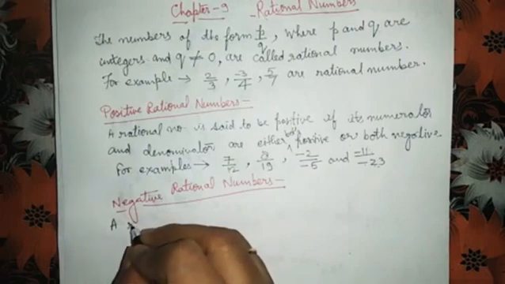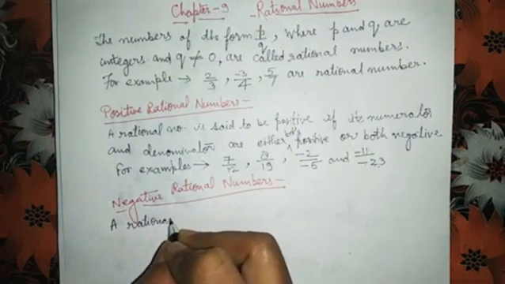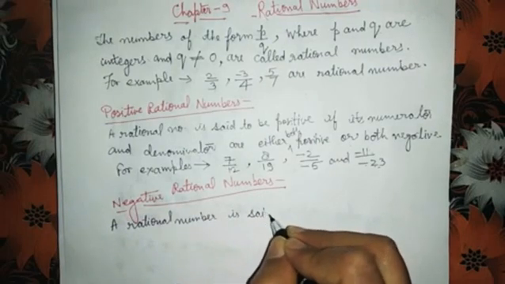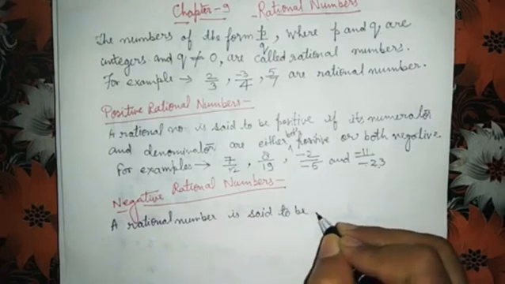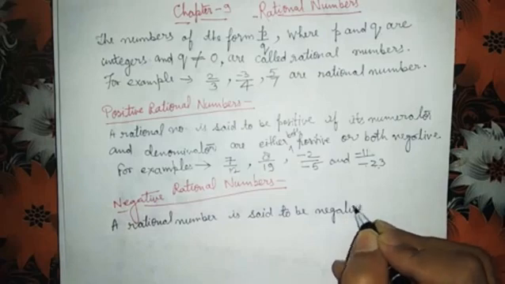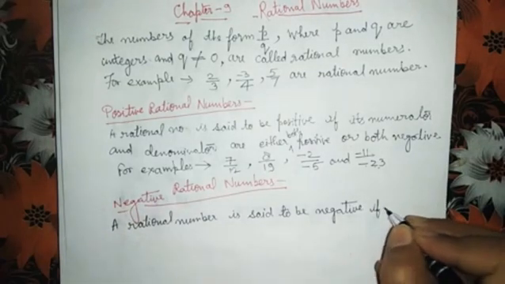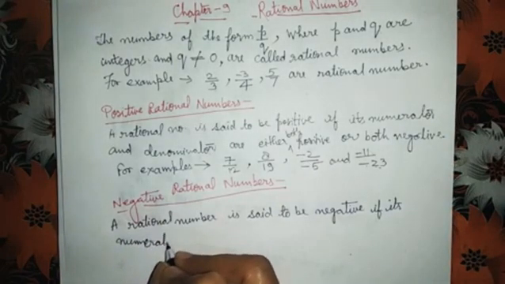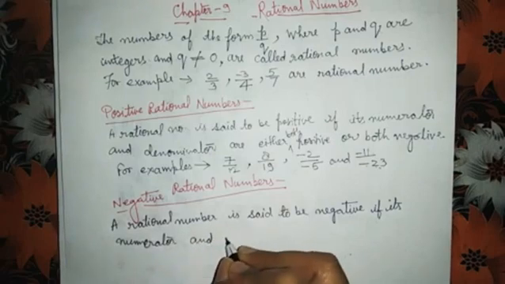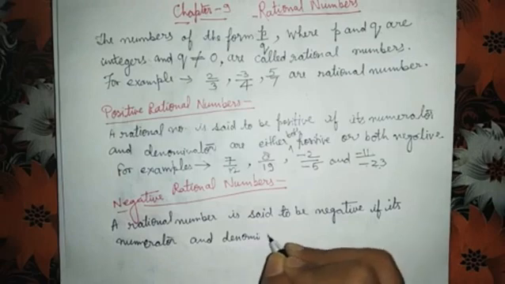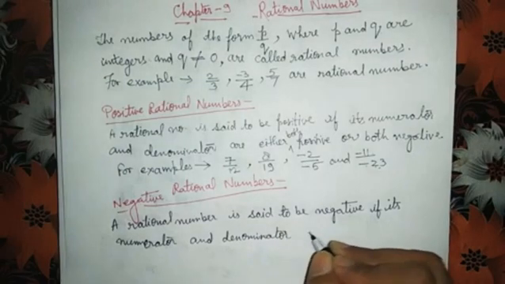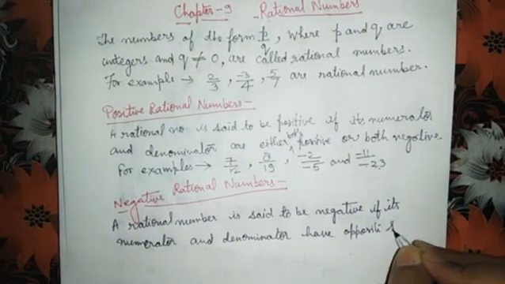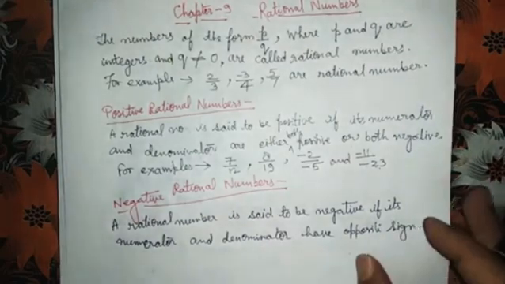See here, a rational number is said to be negative if its numerator and denominator have opposite signs.